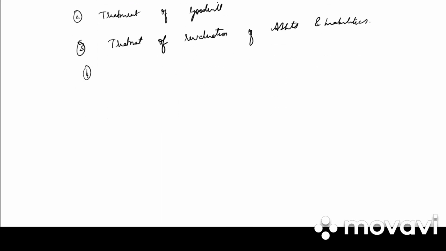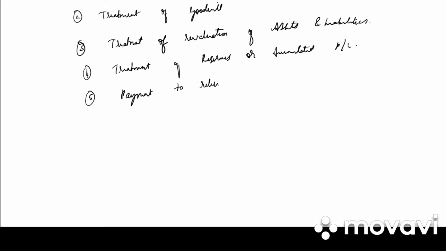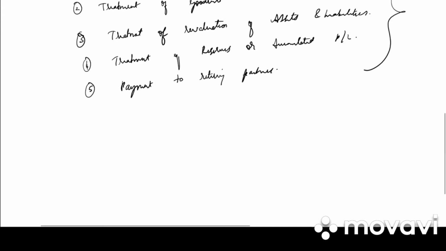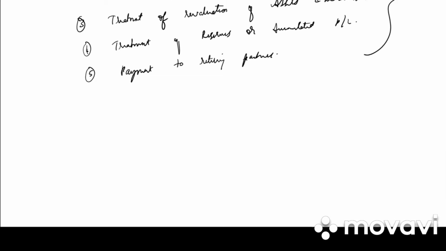Then we have accounting treatment of reserves or accumulated profit or losses. Next we have payment to retiring partner. So these five concepts would be studied in case of retirement of a partner. एक और concept था, that was adjustment of capital, जो कि इस बार हमारे syllabus में नहीं है.